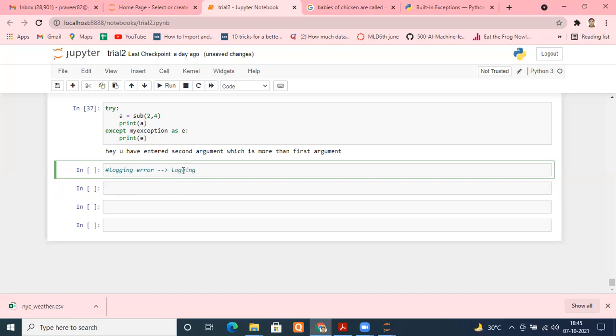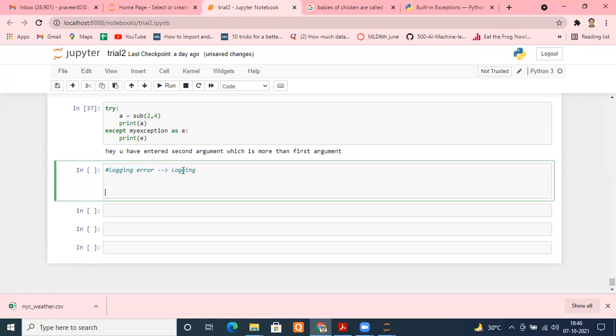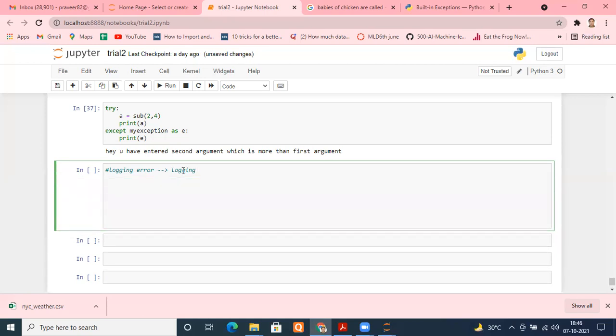Before logging that, understand that in Python there are different kinds of logging error levels. You will understand by the name itself. The topmost priority, at the top, is CRITICAL. Then at the second level, we have error.